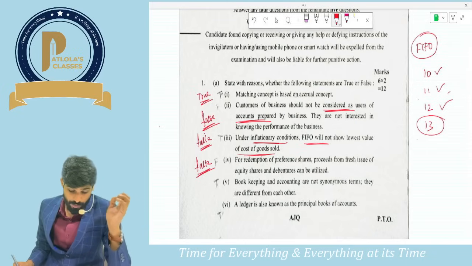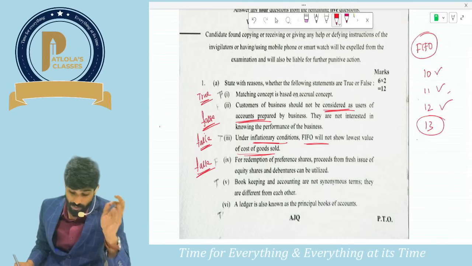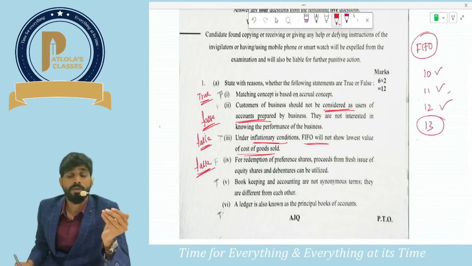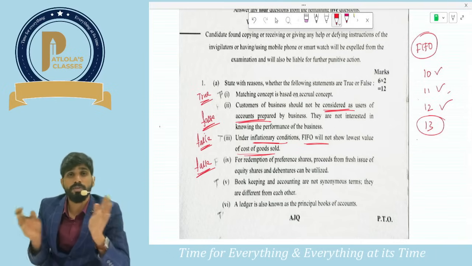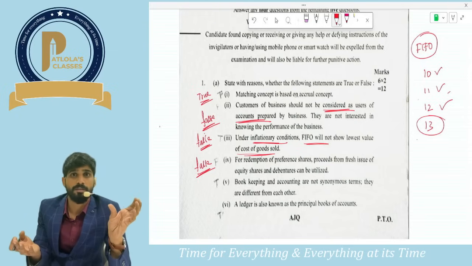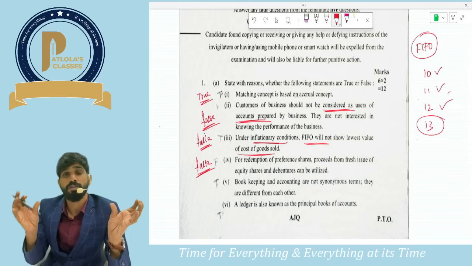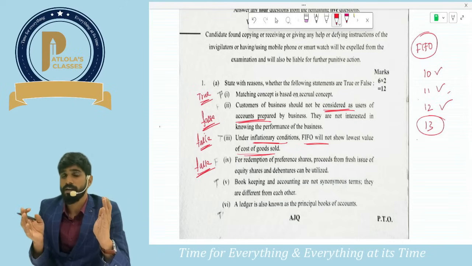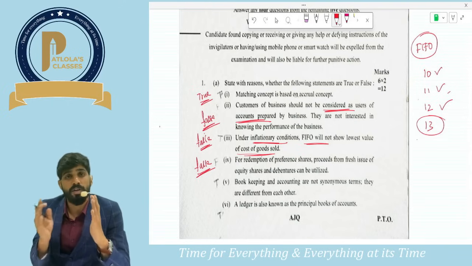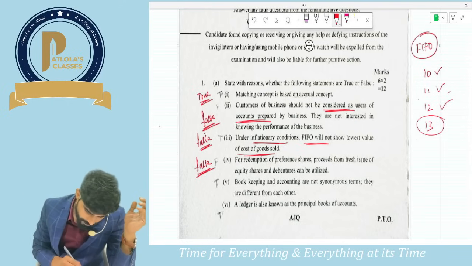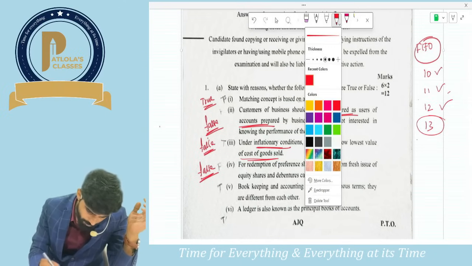Next, bookkeeping and accounting are not synonym terms, they are different from each other. Yes, accounting starts once your bookkeeping ends. So both are different. Both together are called accountancy. Bookkeeping, the basics, and the accounting, which begins after bookkeeping, together will be called accountancy. Bookkeeping and accounting are not synonyms, they are different from each other. These are correct. The answer will be true.